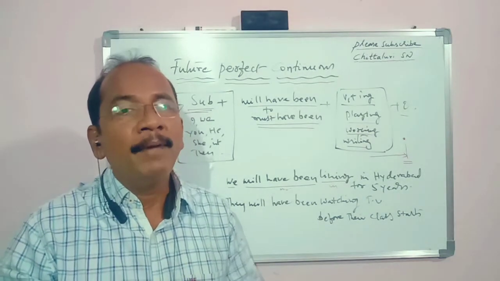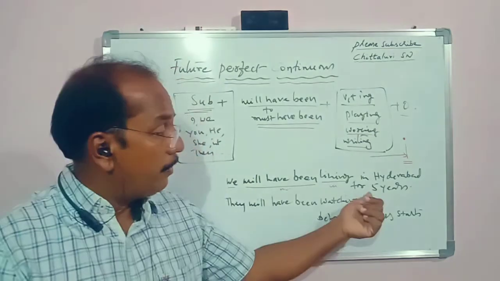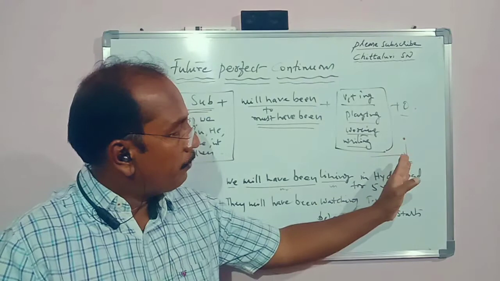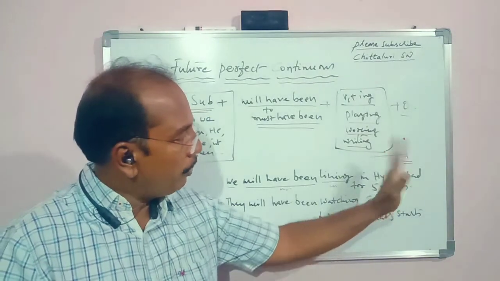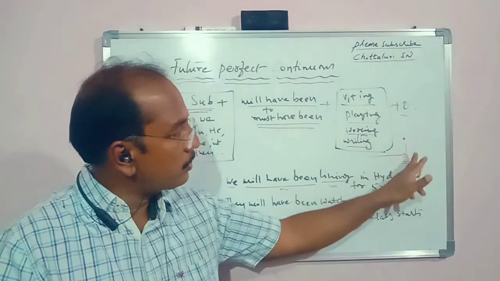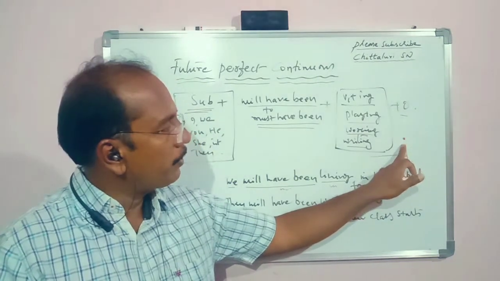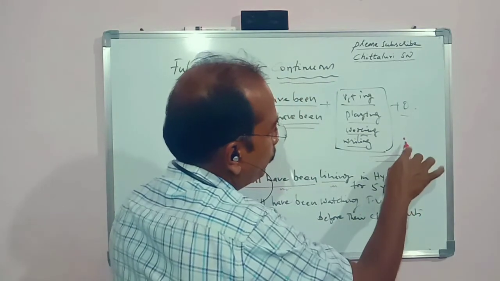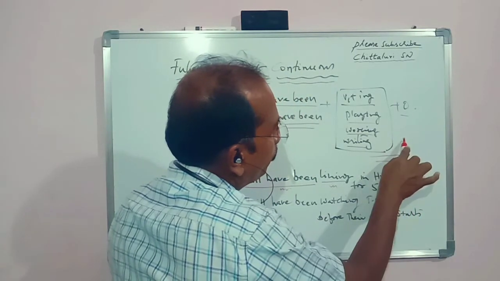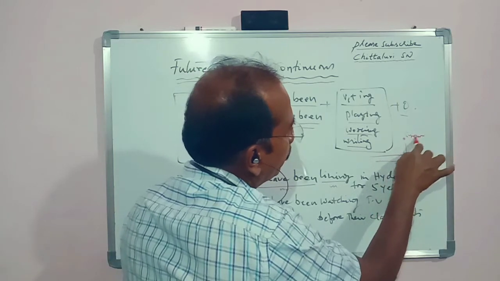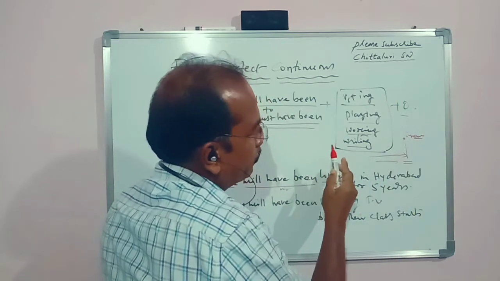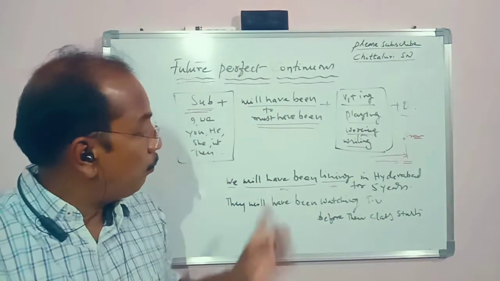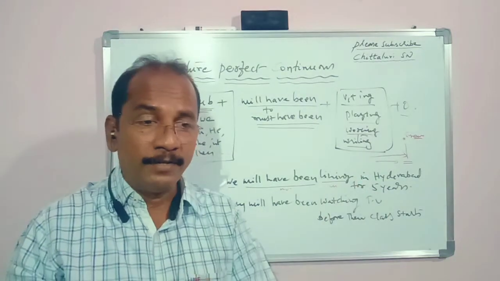Our living will be happening. By that time, it will become 5 years. Means we will be living in Hyderabad. Before certain time, for example, here, I just marked a point here. In the future, it is all future. At this point, for example, this point represents 5 years of time here. Before this, in the future, we will have been living in Hyderabad for 5 years.